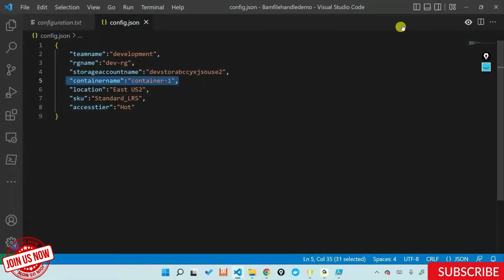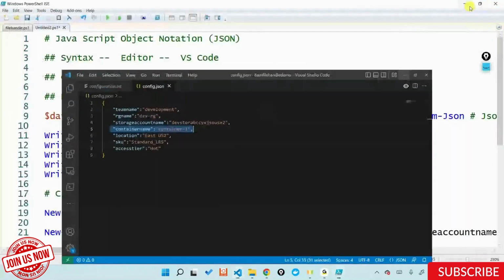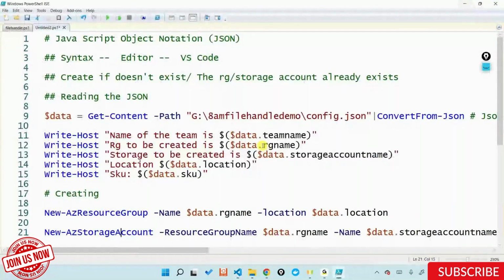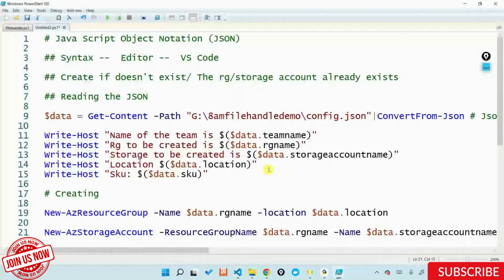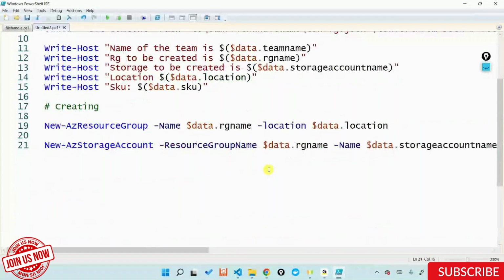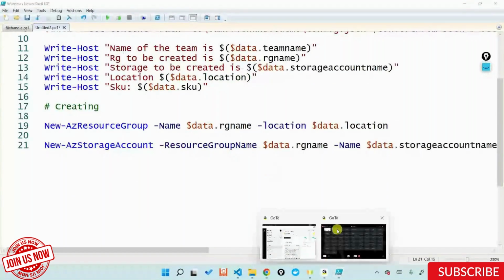This is what a JSON can do. Instead of me asking you to parameterize everything, telling you to pass it in a parameter, I'm now telling you that you can do something better. Please pass all your parameters in the form of a JSON file. Give that JSON file to me. I will go ahead and read that JSON file and create all the contents out there. So this is what I can do, and this is what I will do going forward.